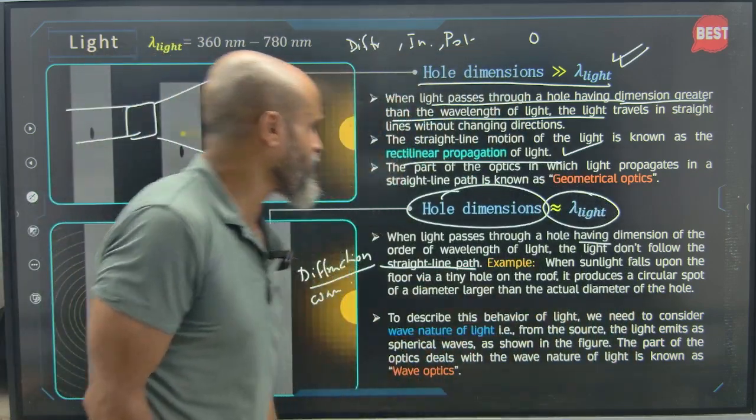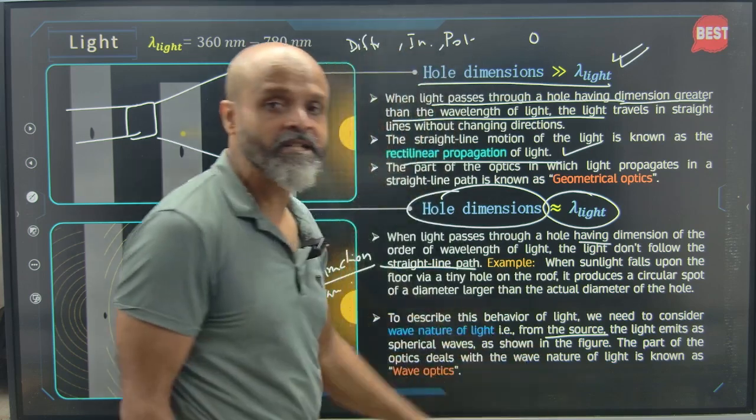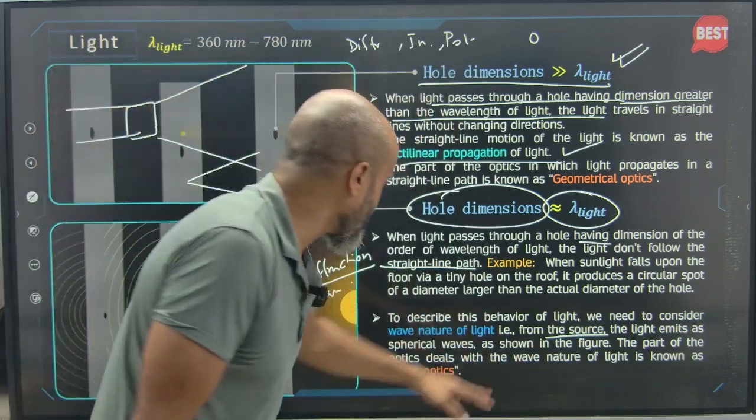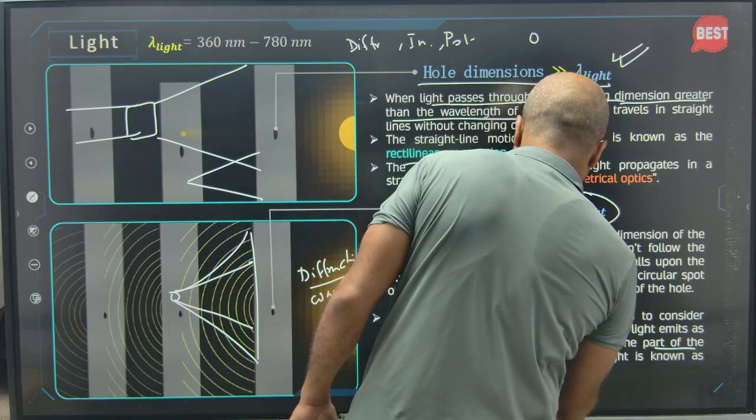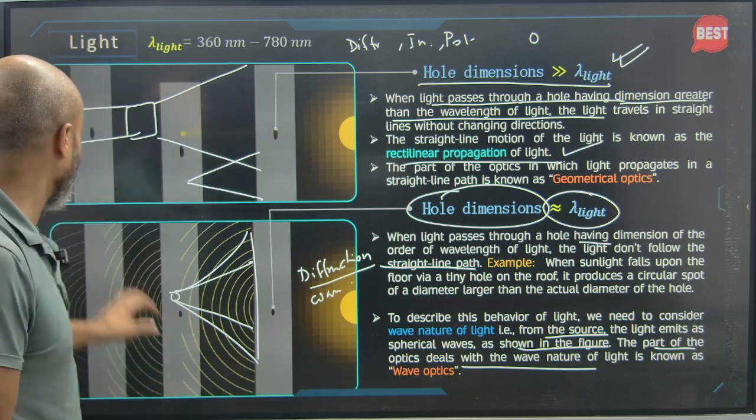To describe this behavior of light, we need to consider the wave nature of light. That is, from the source, the light emits spherical waves, as shown in the figure. This part of optics is known as wave optics. So we'll consider this as wave optics.